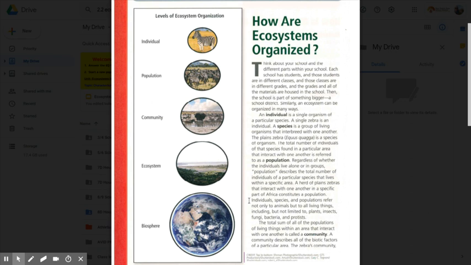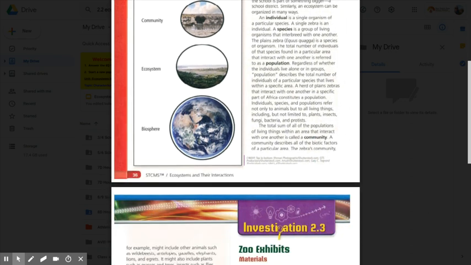Individuals, species, and populations refer not only to animals, but to all living things, including but not limited to plants, insects, fungi, bacteria, and protists. The total sum of all the populations of living things within an area that interacts with one another is called a community. A community describes all of the biotic factors of a particular area.